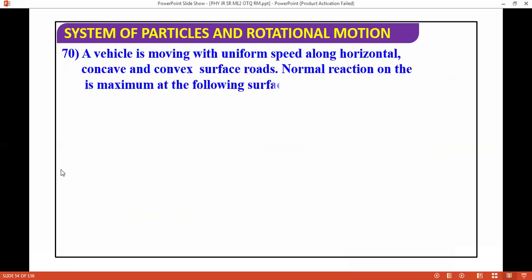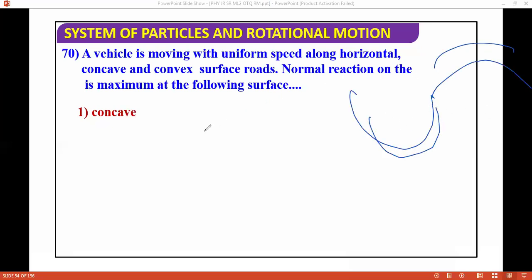The vehicle is moving with uniform speed along horizontal, concave, and convex surface roads. This is a concave surface. This is a convex surface. Normal reaction is maximum at which surface? I already explained that here is normal, and the centrifugal force will be here, and mg will be here.